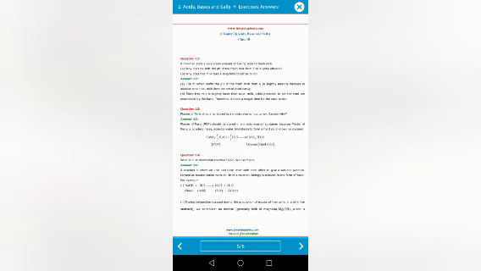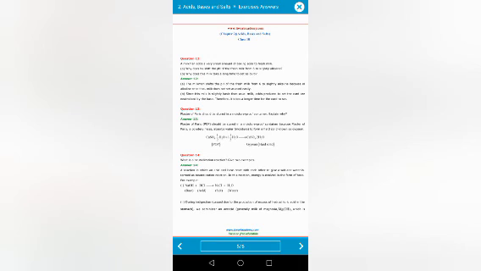13th question is: plaster of Paris should be stored in a moisture proof container. Why? Because plaster of Paris can absorb water to form a hard solid known as gypsum. So to prevent the plaster of Paris from forming gypsum, we need to store it in a moisture proof container.